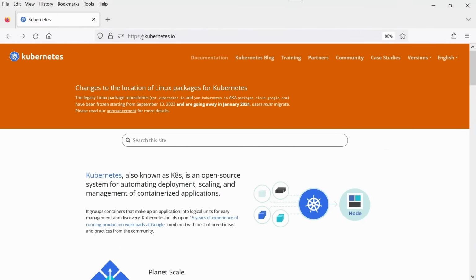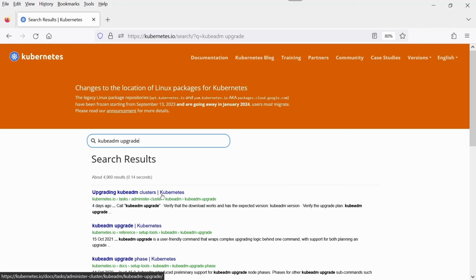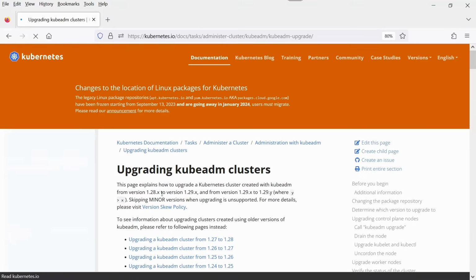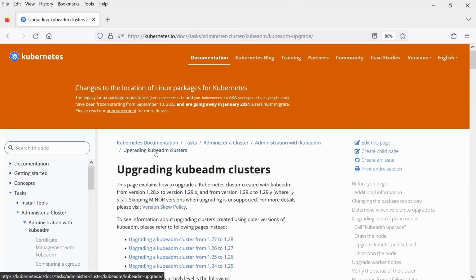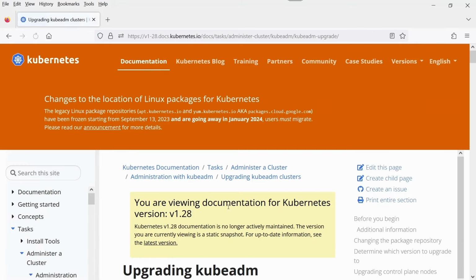In the exam, you can open the kubernetes.io webpage. It is allowed. Click on documentation, and here you can click on kubeadm upgrade. Open the first link, but in the exam, if you click on the reference link, it will open this page directly. Upgrade the kubeadm cluster from 1.27 to 1.28. So I click this link.